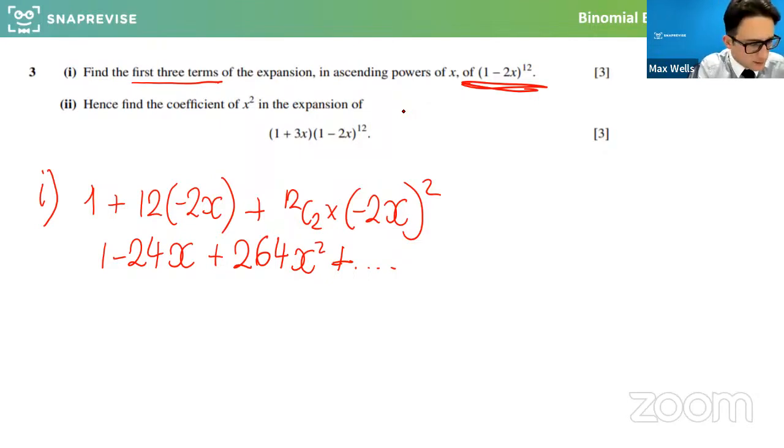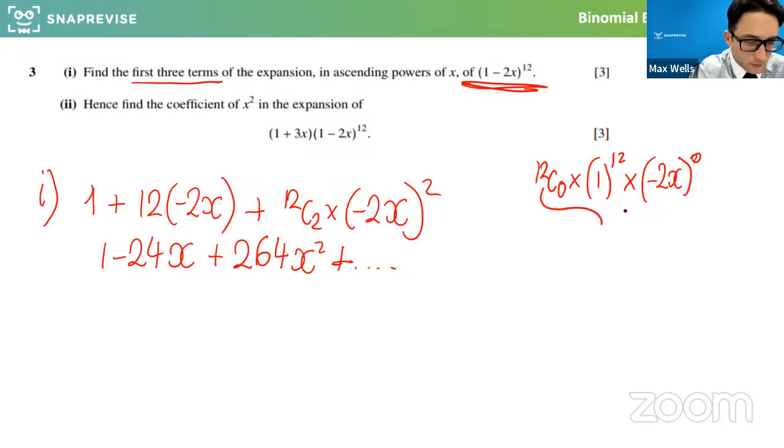Does that make sense how I've done that? So I've basically done 12 choose 0 times 1 to the 12 times minus 2x to the 0, and that all came out as 1. Then I did 12 choose 1 times that to the 1 times the other thing, 1 to the 11, which is still just 1.